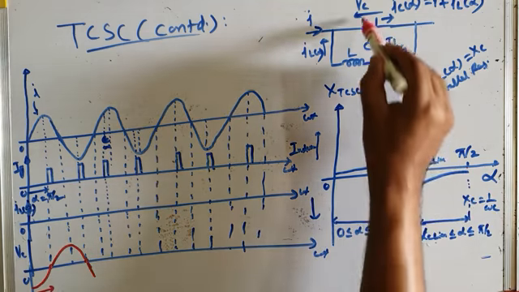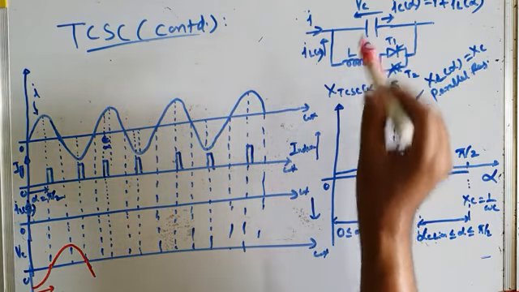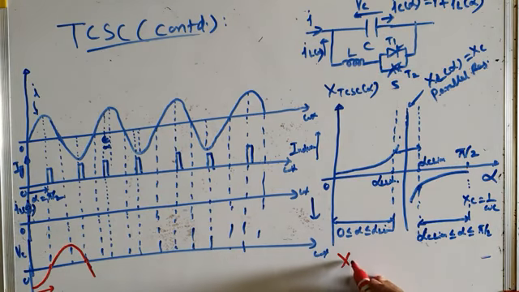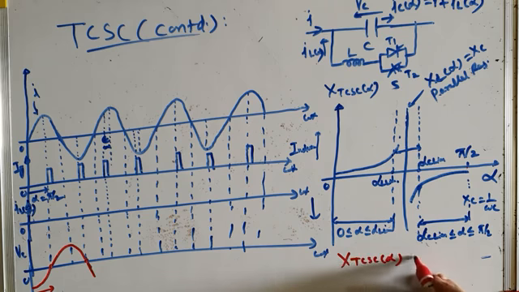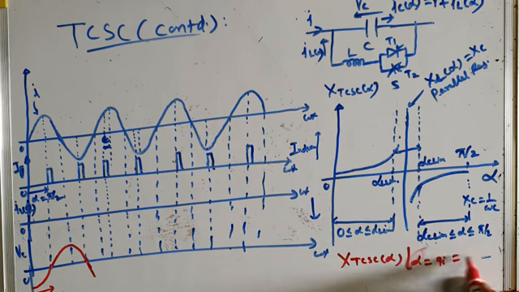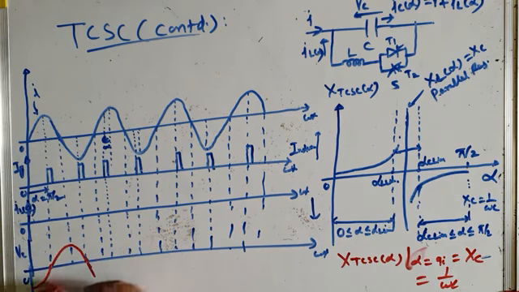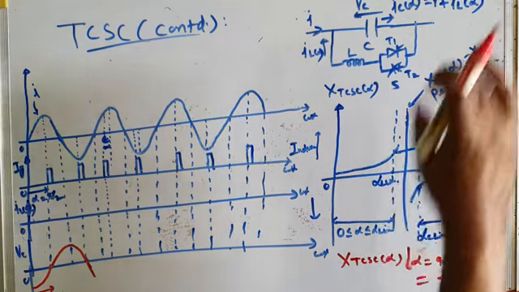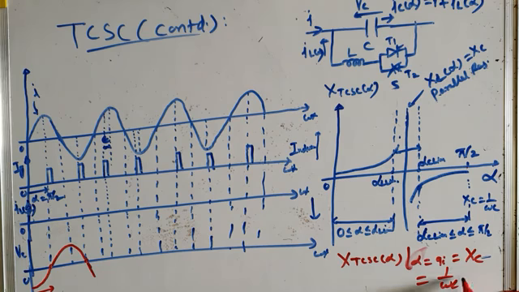And how much is the reactance of your TCSC? The TCSC reactance at alpha equal to 90 degrees is simply XC, which is equal to 1 by omega C, the minimum capacitive reactance. So you can see this is the capacitive current, this is the voltage, and the TCSC has minimum capacitive reactance, that is 1 by omega C or XC.